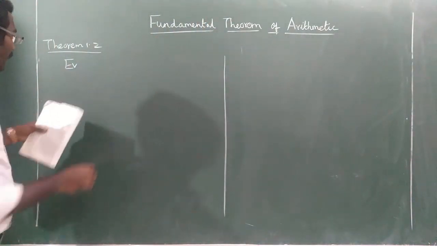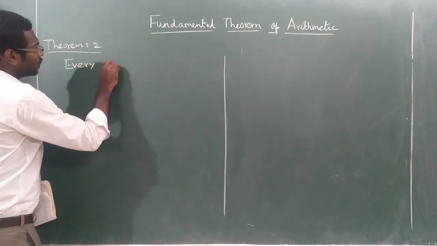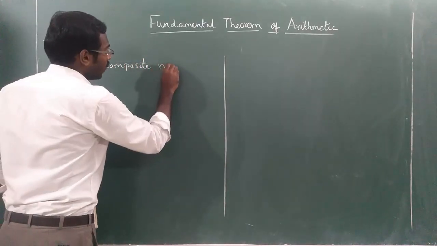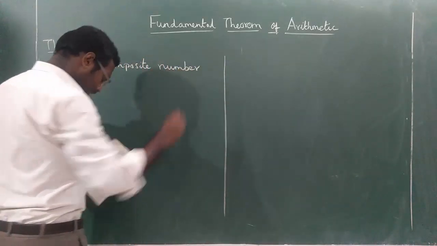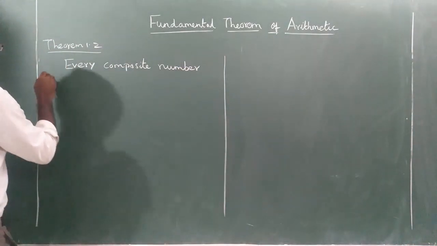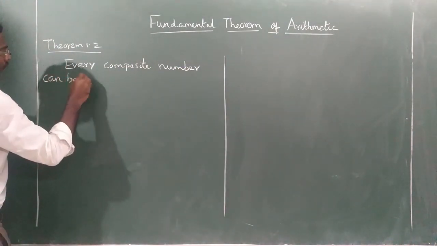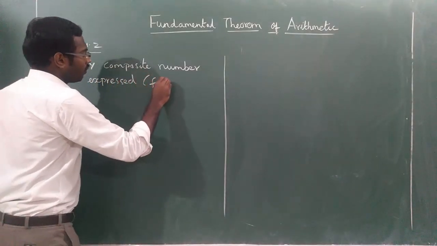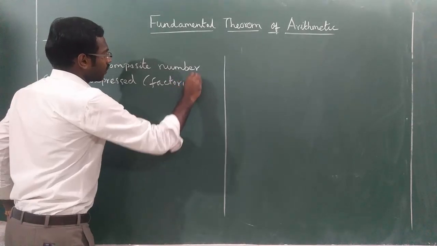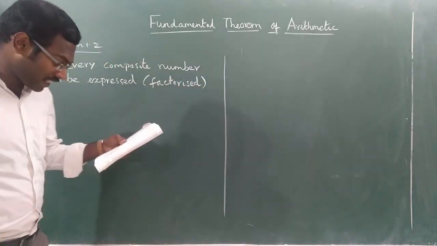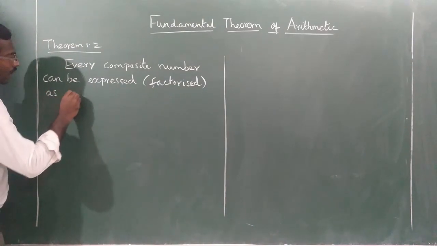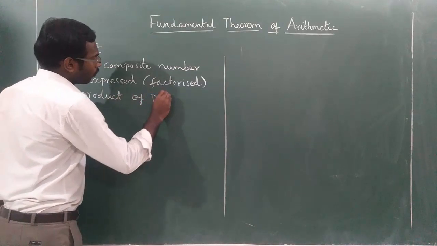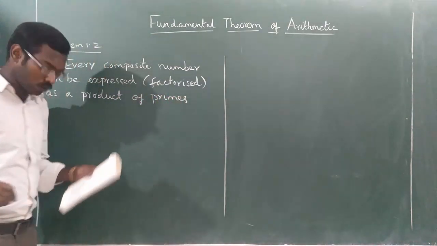It says that every composite number, I will tell you what a composite number is, hope some of you already know this, every composite number can be expressed, that is factorized, as a product of primes. Prime numbers, you know what a prime number is?